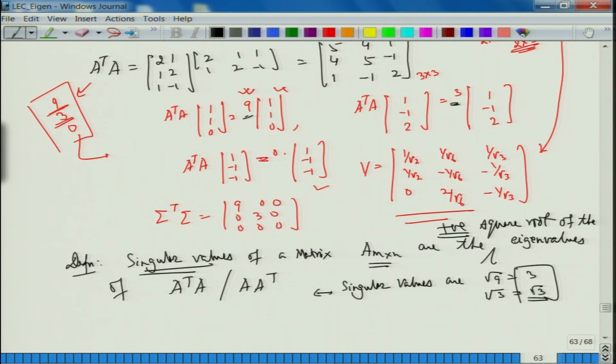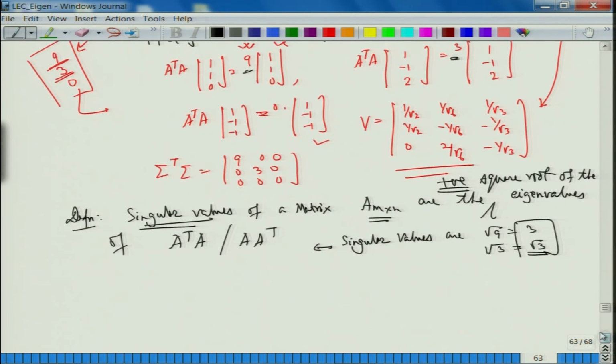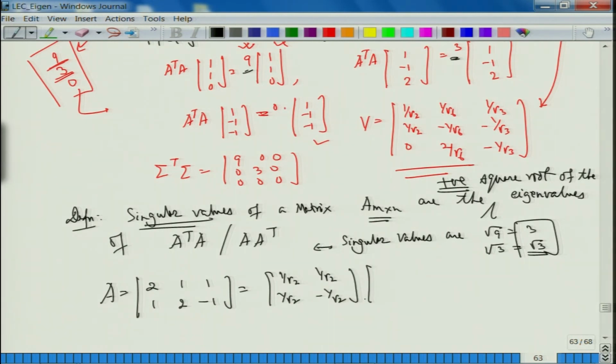So, these are the two things that I have. So, therefore, my matrix A, which was 2 1 1 1 2 minus 1, is nothing but U was this matrix. Now, the singular value will be 3. So, be careful, do not change the order.